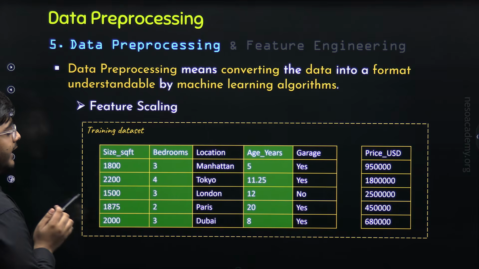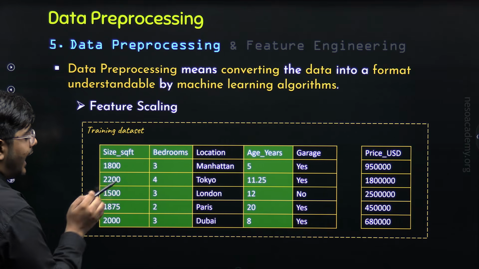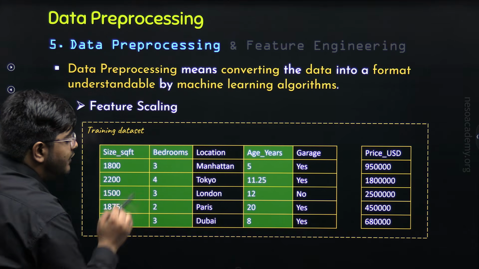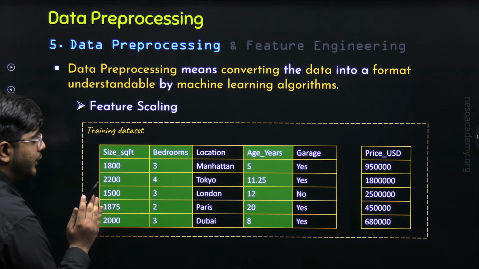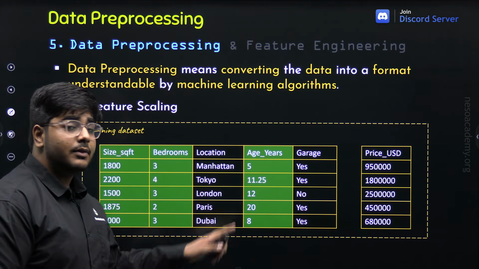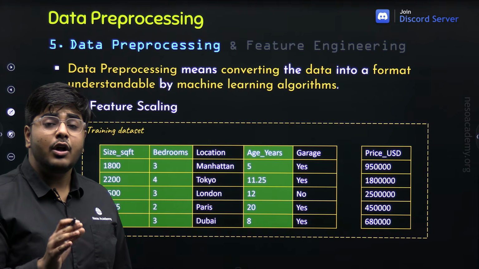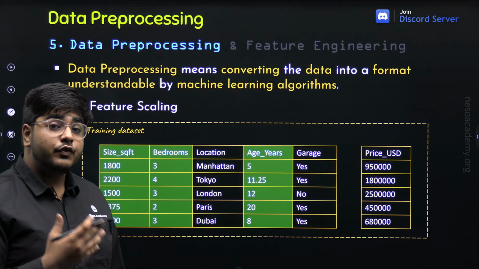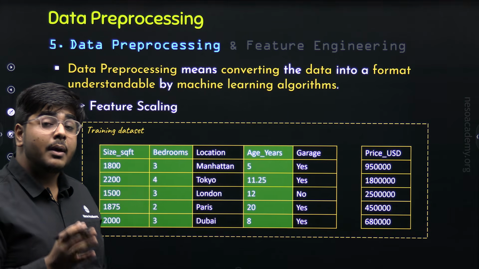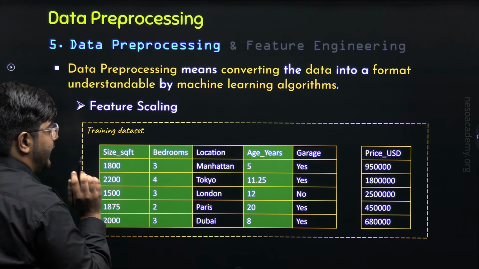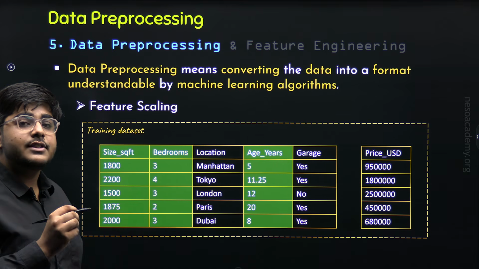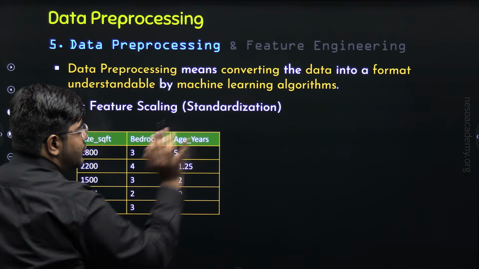Now you can clearly see that size SQFT has larger values, while bedrooms and age years have smaller values as compared to size SQFT. That means right now, these three columns are not in the same scale or the same range. So we need to bring them within the same scale or the same range by applying feature scaling. The technique of feature scaling that we are applying here is known as standardization.